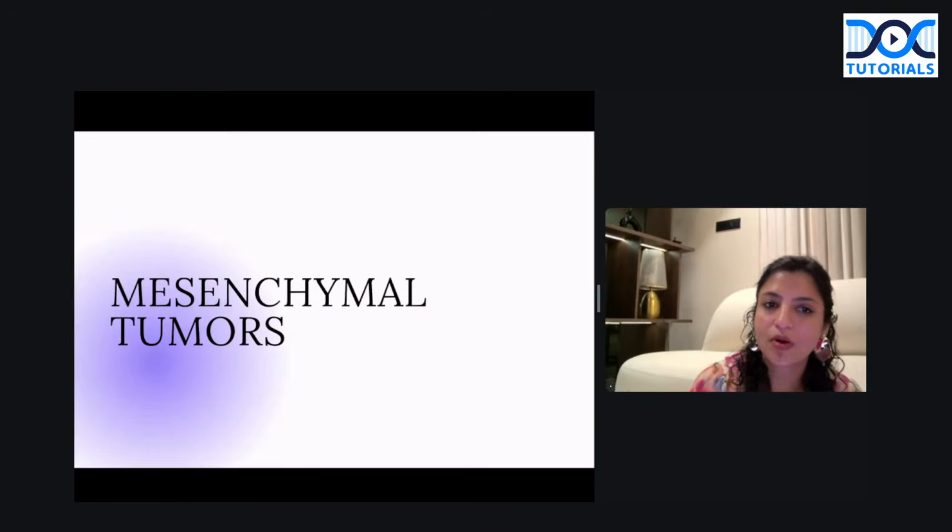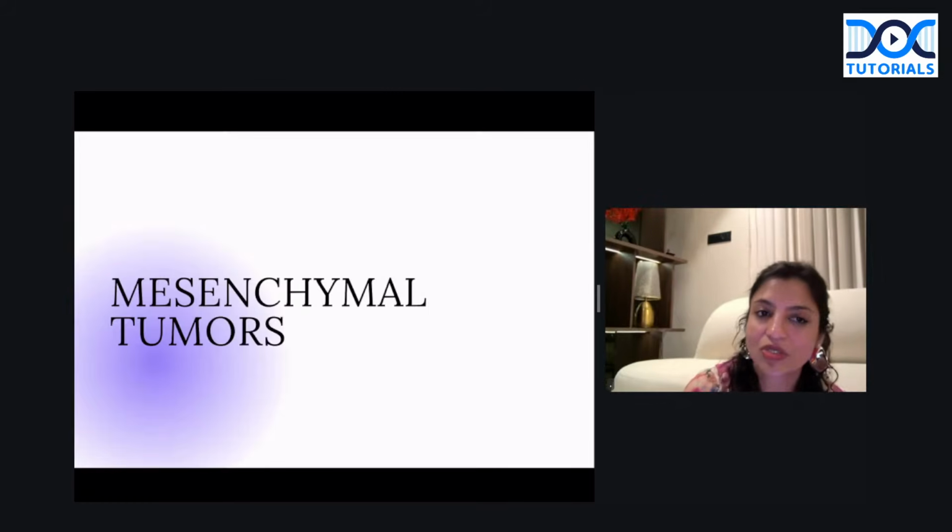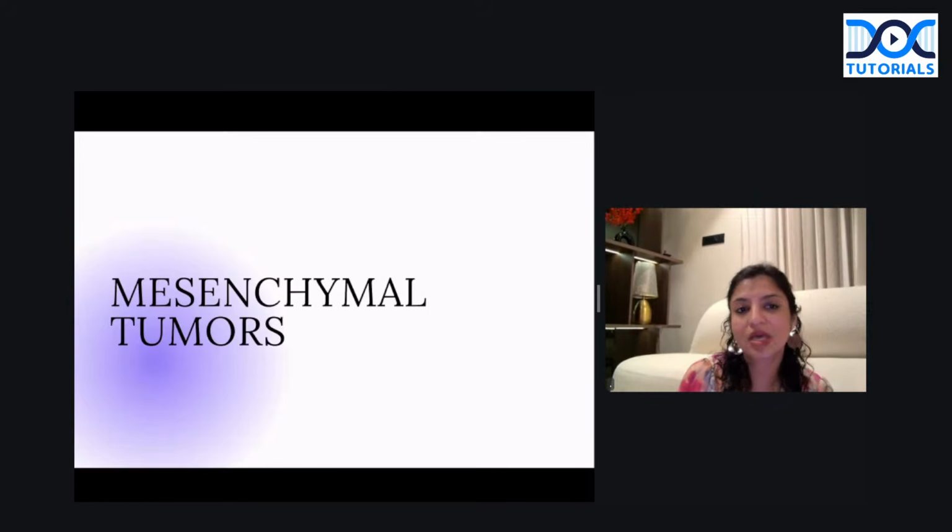So why are they called twins? Because they are both mesenchymal tumors. So both of them are mesenchymal tumors. That is one point which you should be very, very clear.